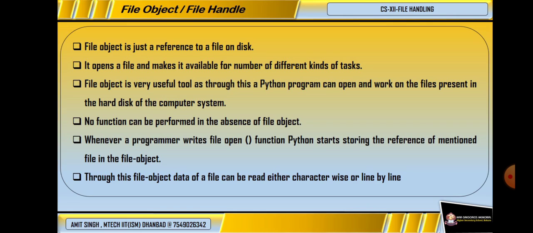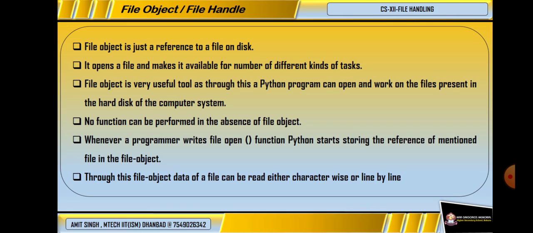That means whenever we make any change, the change is first made in the file object. The changes made by us are not directly appended or changed in the actual file. They are actually changes in the file object, that is the image of the file.